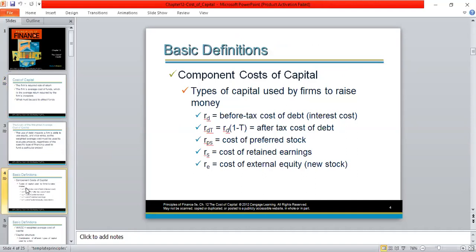So there are different types of cost of capitals. For each type of capital, there is a cost. In other words, for debt, the cost of capital is referred to as cost of debt. For cost of debt, normally we are taking after-tax cost of debt. Similarly, we have a cost of capital for preference shares, cost of preference shares, a cost of capital for existing ordinary shares, RS, a cost of capital for new ordinary shares, RE. So these are some of the definitions or terms that we are using to define different cost of capitals.